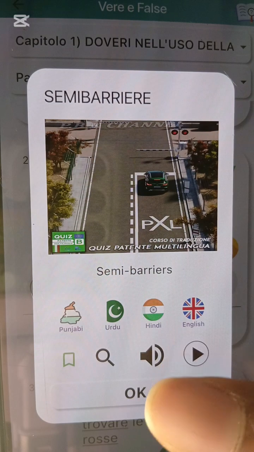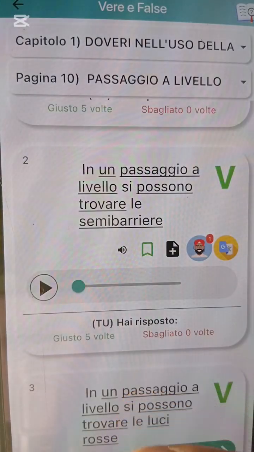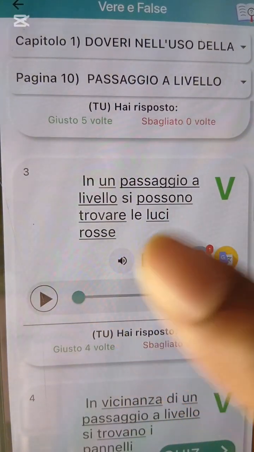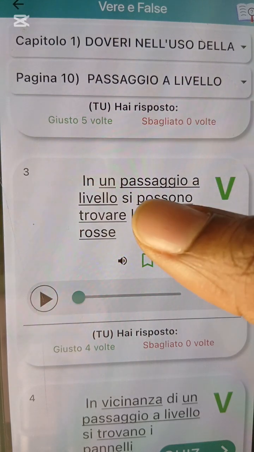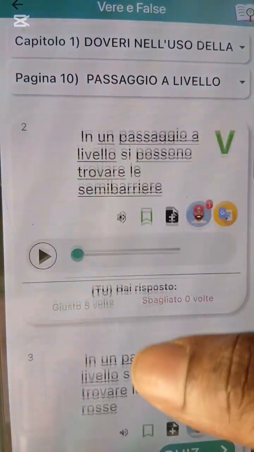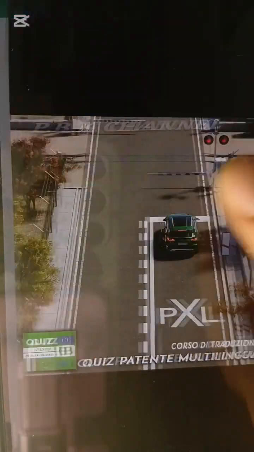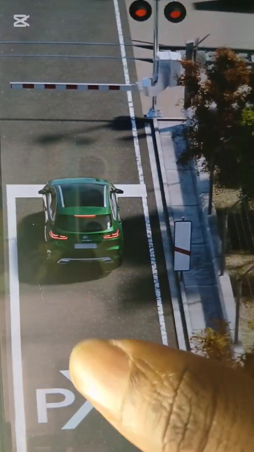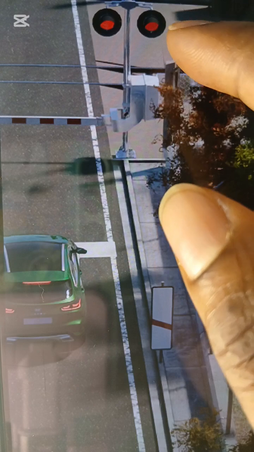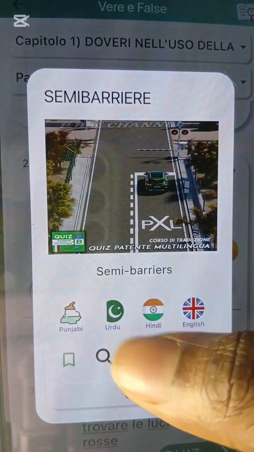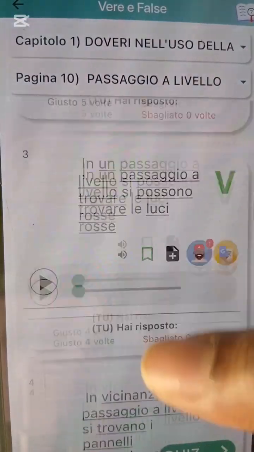So this one, they say you can still find semi-barriere. In un passaggio a livello si possono trovare le luci rosse. It says at a level crossing, you can also find red light. May I show you the red light? You see it here. This is the red light they are talking about. You can find this red light up here. You can find it at a passaggio a livello.